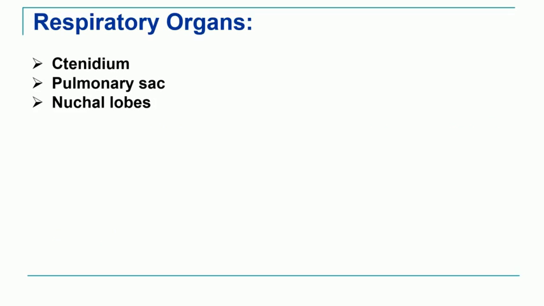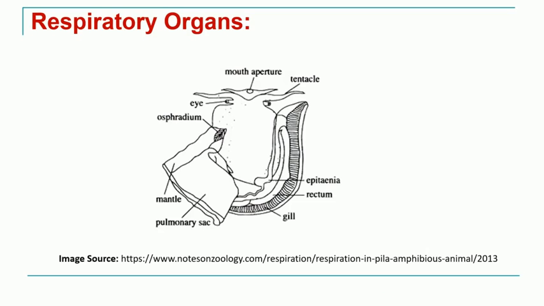So if we see the respiratory organs altogether, ctenidium, which is also referred to as gill, pulmonary sac, or lung, and nostril lobe, these are the three important respiratory organs which are present in Pila globosa. In this diagram, you can see these different respiratory organs of Pila.